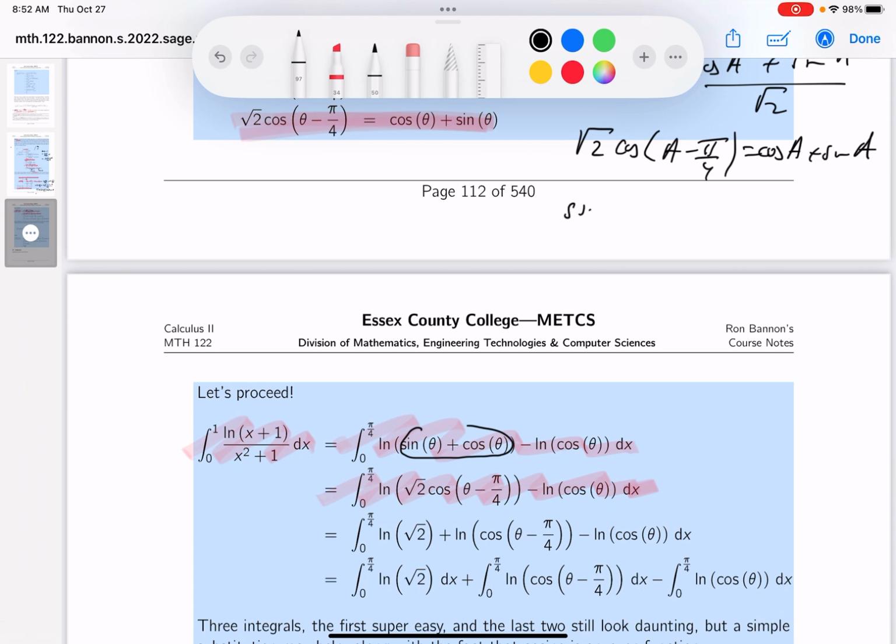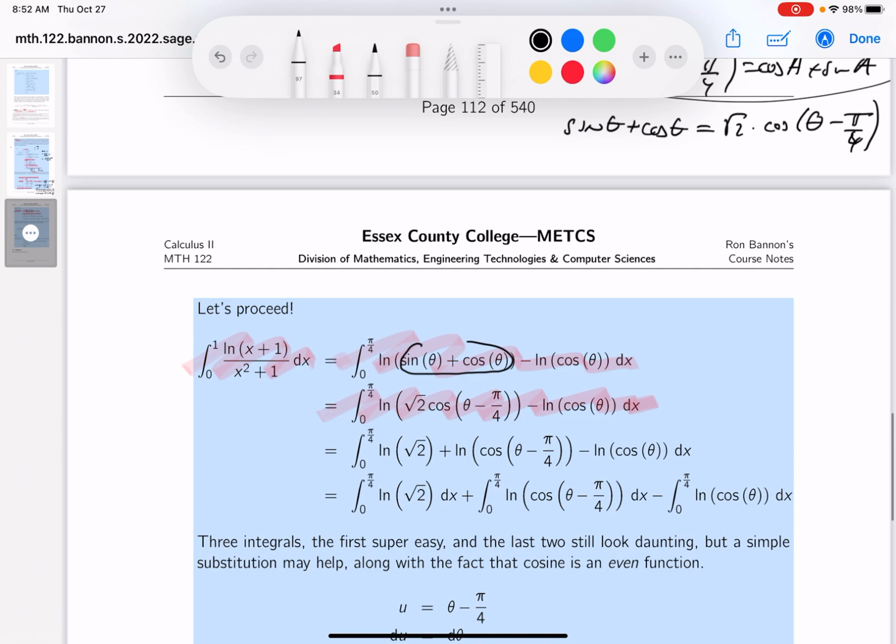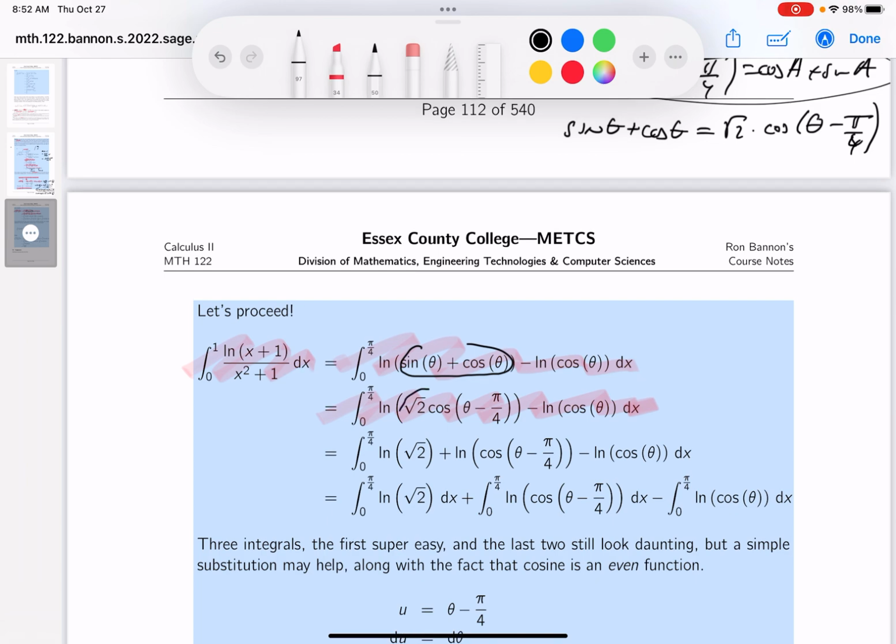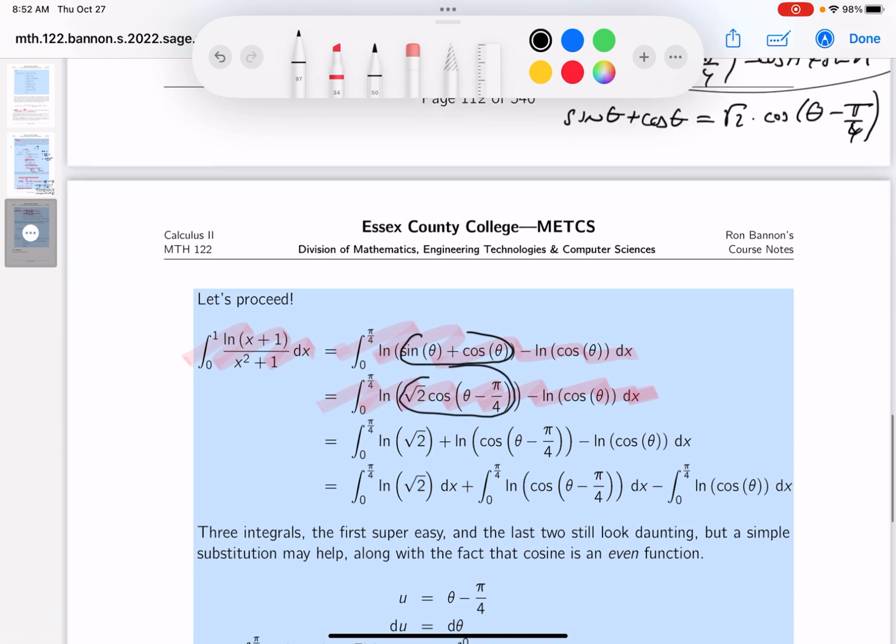So sine of theta plus the cosine of theta, and I'm using this over here, is equal to root 2 times the cosine of theta minus pi over 4. All right? So I just write that down. And it's right over here. Then what do you do with that?